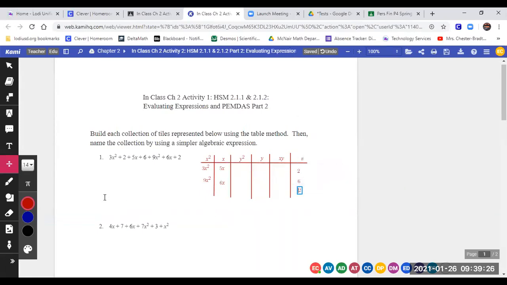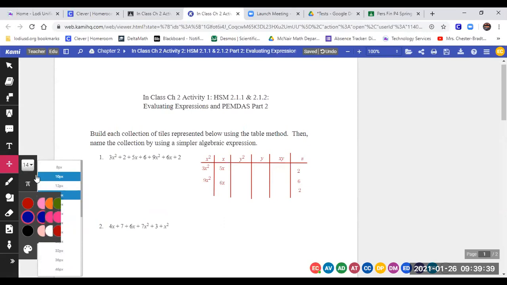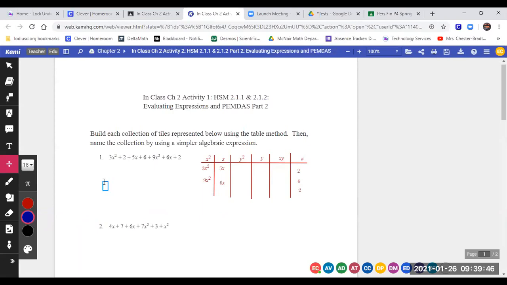Oh, we combine them. Okay. So we're going to get our final answer, right? I'm going to make it blue so it stands out, and I'm going to make it bigger so it stands out because it's a final answer, right? So what is the first term for the final answer? What are we going to say about the x squareds?